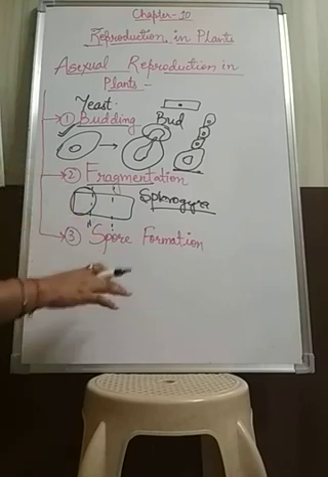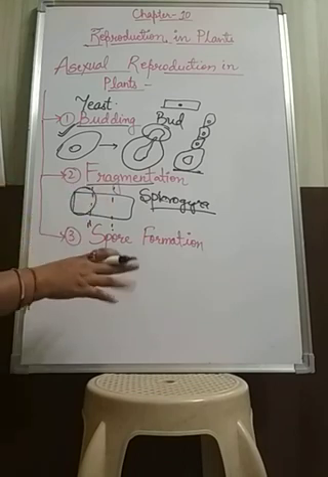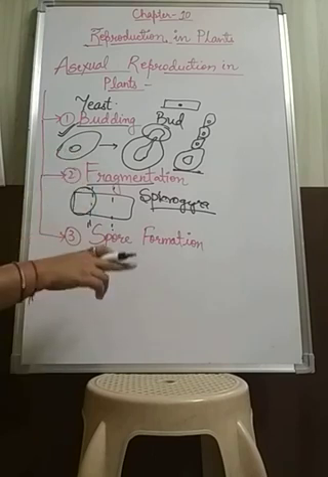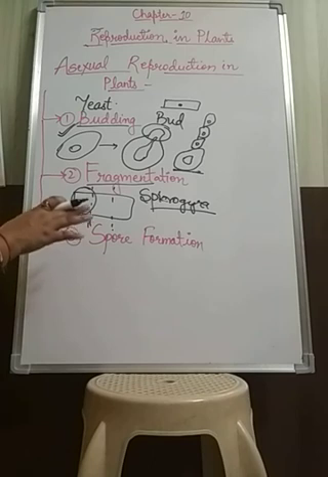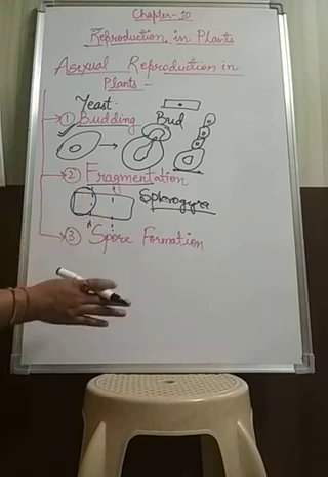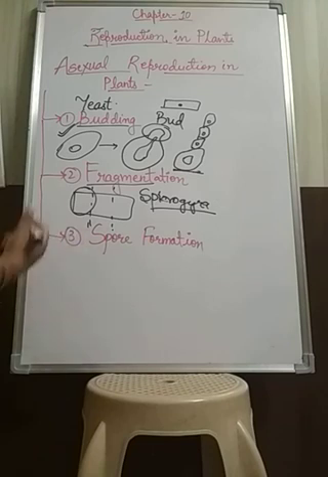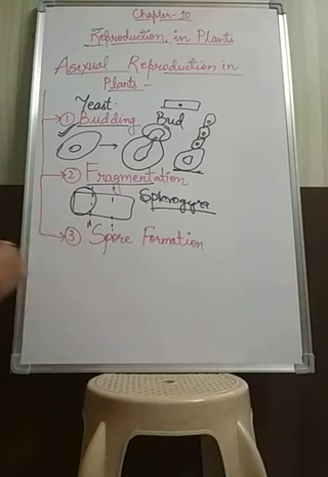These spores are adapted for spreading of the organism and can survive in unfavorable conditions also, because they have a very thick wall. How can they survive? Because of the thick wall around themselves. They can easily survive in very hot and dry conditions for a longer time. Once the conditions become favorable, these spores develop into new organisms. These spores are basically formed by ferns, mosses, mushrooms, molds, etc.